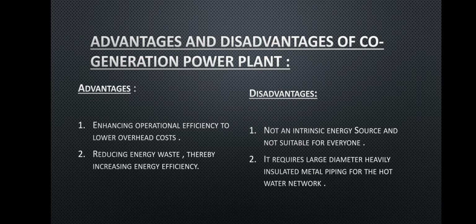After that, here we can see the advantages and disadvantages of a cogeneration power plant. The first advantage is improving operational efficiency to lower overhead cost, and the second advantage is reducing energy waste, thereby increasing energy efficiency. Now the disadvantages. The first disadvantage is that it is not an intrinsic energy source and not suitable for everyone. And the second is that it requires large diameter heavily insulated metal piping for the hot water network.